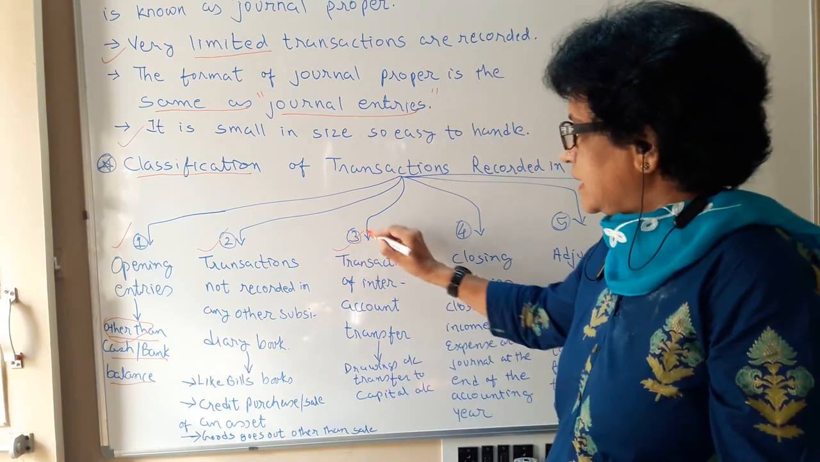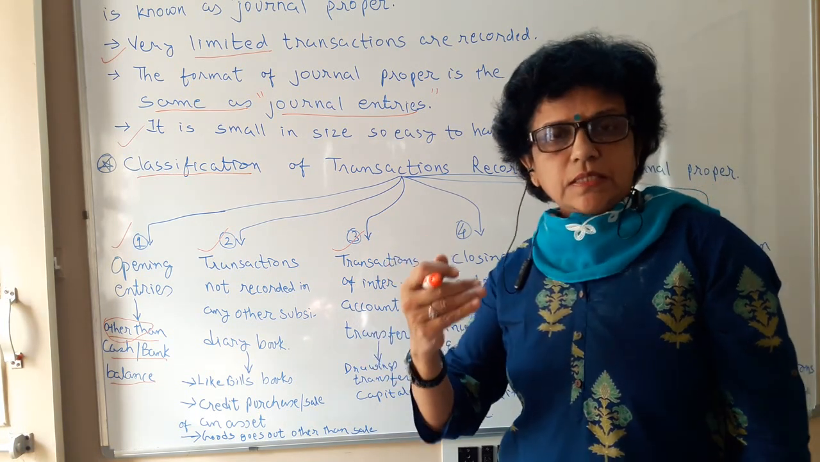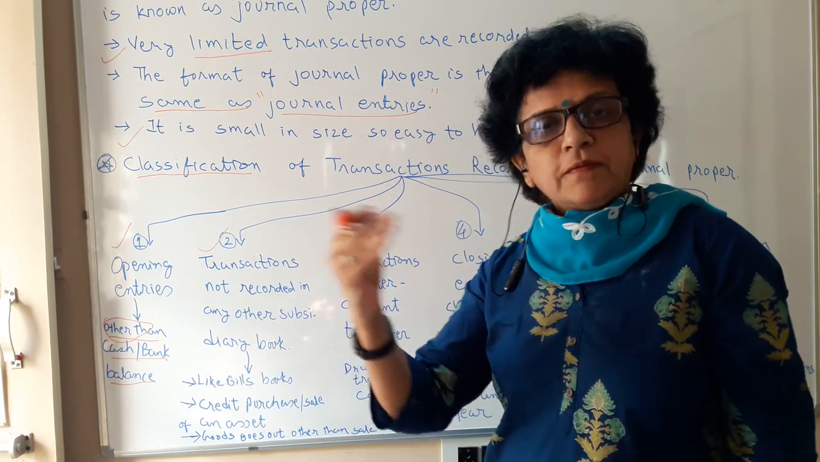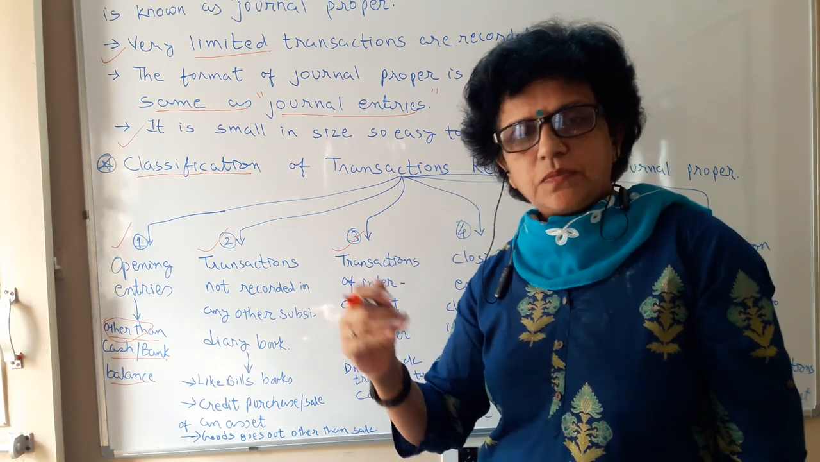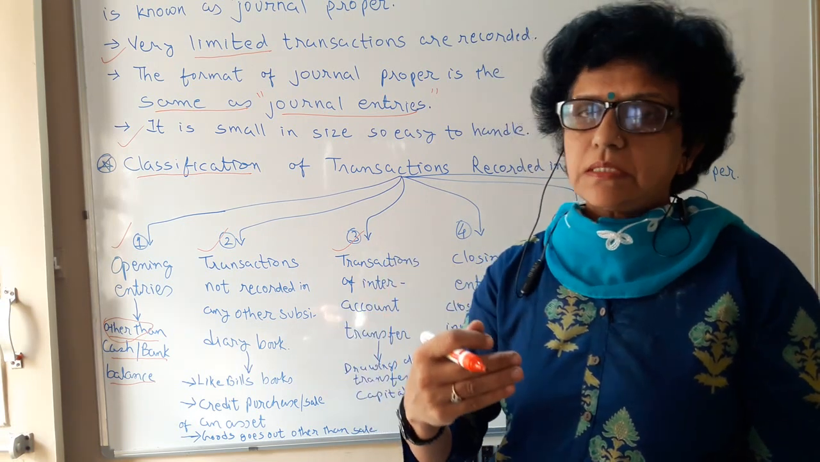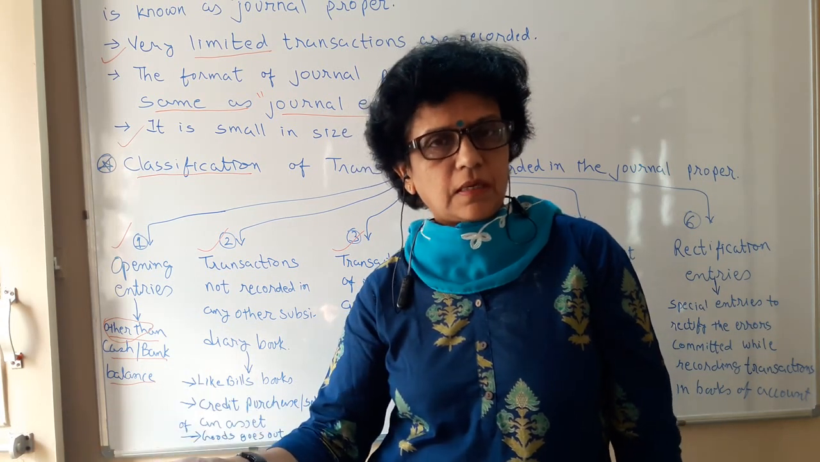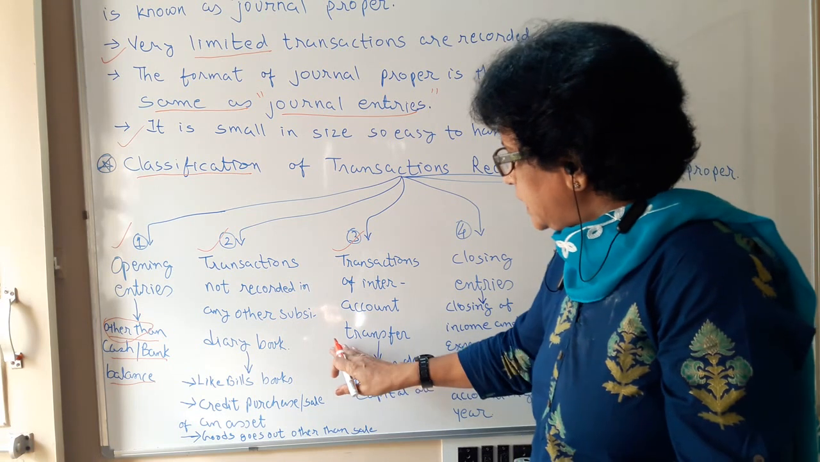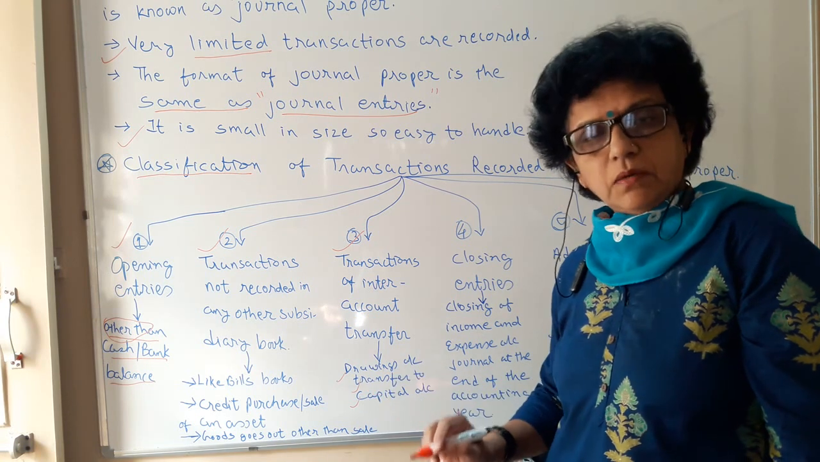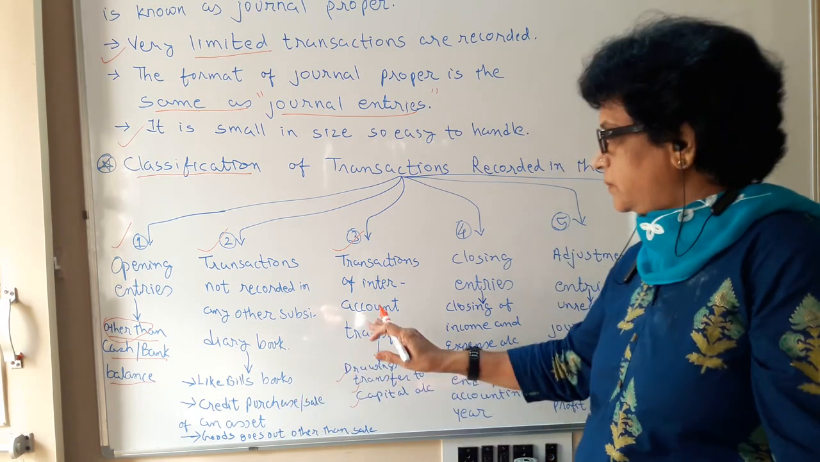The third is the transactions of inter-account transfer. Purchase returns are to be transferred to purchase, and you have to reduce the total purchase amount. Like that, sales return you ultimately transfer to sales and reduce the total amount of sales. Drawing is also an owner's account, and capital is also an owner's account. So drawing we close and transfer to the capital account. This way, when you have inter-transfer transactions, all these are to be recorded in the journal proper. When one account is closed and merged with another account, a journal is to be written.